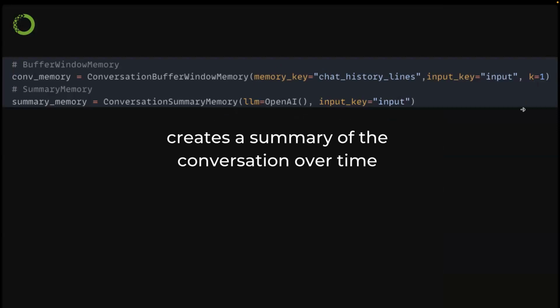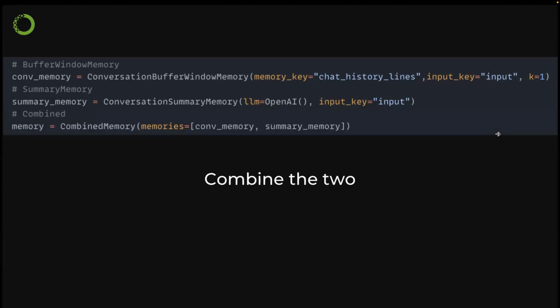And then the second memory I'm using is the conversation summary memory, where I want to summarize the conversation over time. You can see the summary memory needs an LLM to summarize. So it's like an additional call to summarize your memory every time. And then you can combine those 2 different memories in this memory parameter, and give it a list of all the memories you want to use.